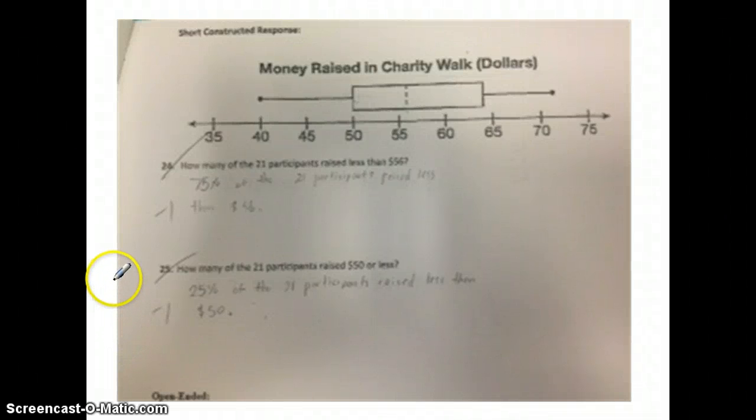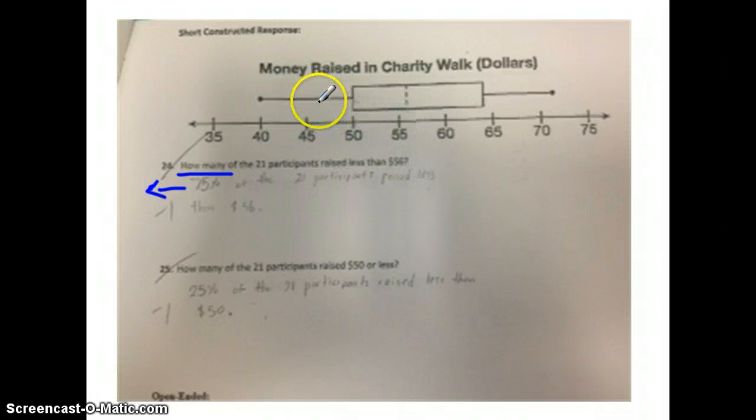The first thing I want to address regarding this question is that it states how many of the 21 participants raised less than $56. You gave an answer as a percent, which is not what the question's asking. How many would be what actual number of participants raised less than $56. With that being said, let's talk about the box and whisker plot.